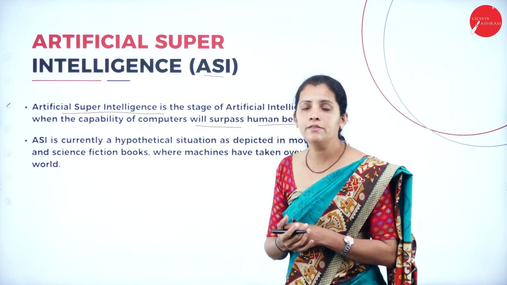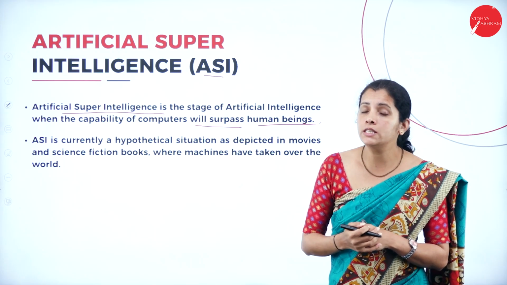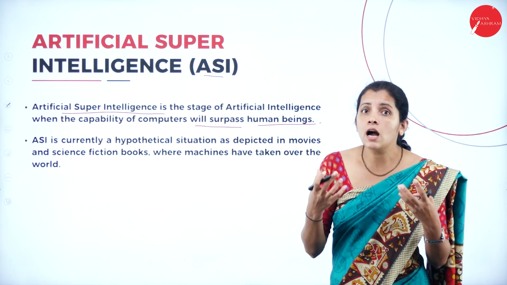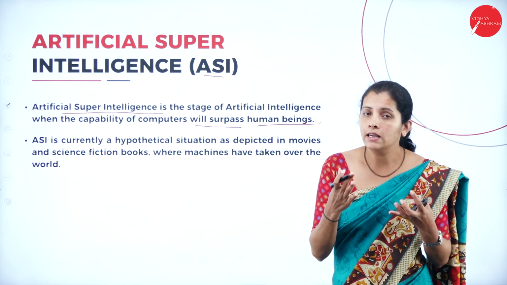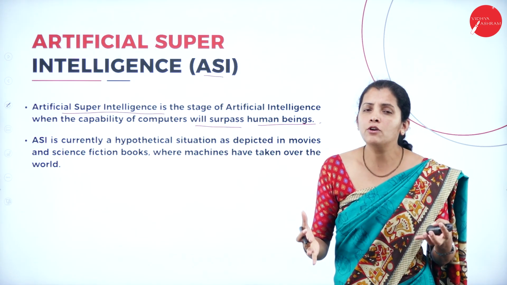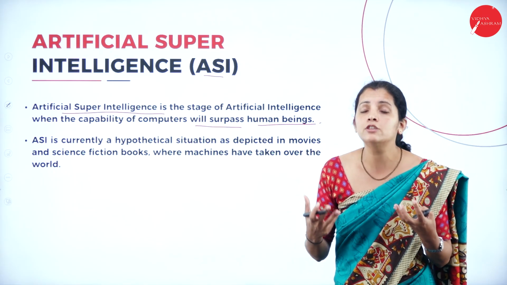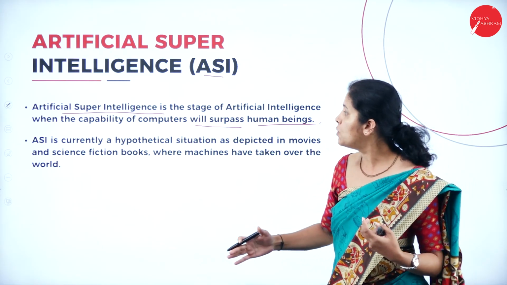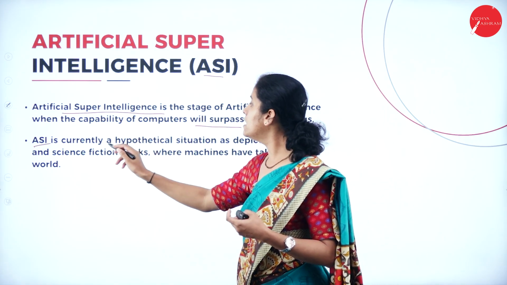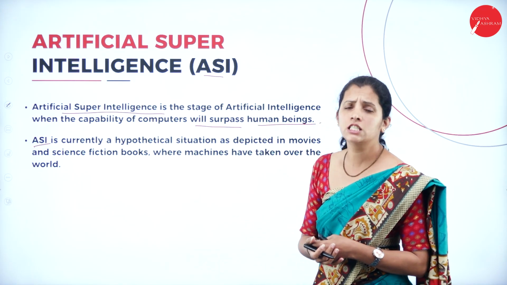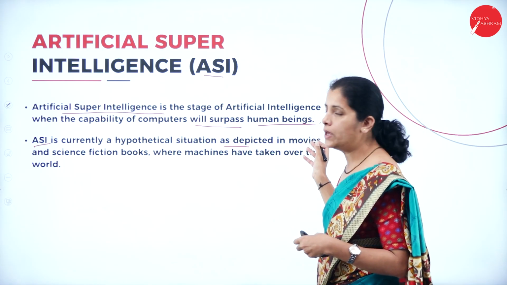In many scientific as well as fiction movies, we see that robots are going to rule the world, and it's not going to happen because it's a movie, but in our real life it's not going to happen. So artificial super intelligence is currently a hypothetical situation and depicted in movies.